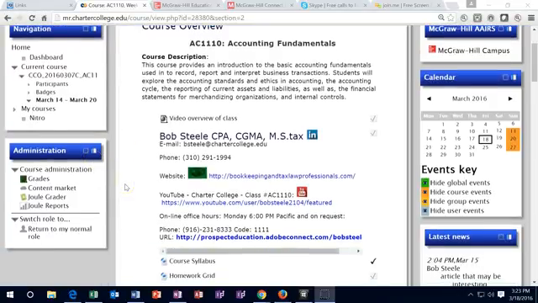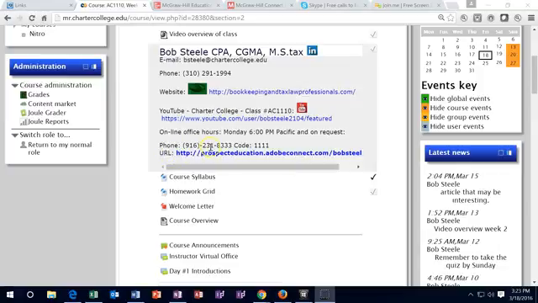Remember that the contact information is down here with the name, the email address, and the phone number. Remember that the office hours are at 6 p.m. on Monday. So Monday, 6 p.m. Pacific time. Not required, but it is time that is carved out for you if you have questions at that time. It is in a question and answer format, so if you join the meeting, make sure that you've got some questions that you want to ask about at that time.